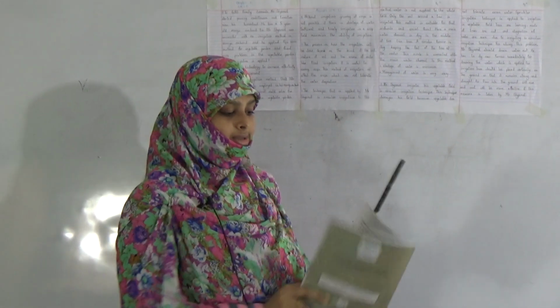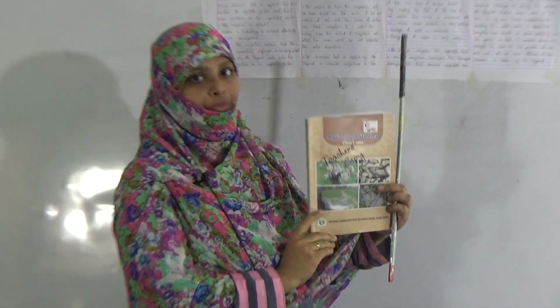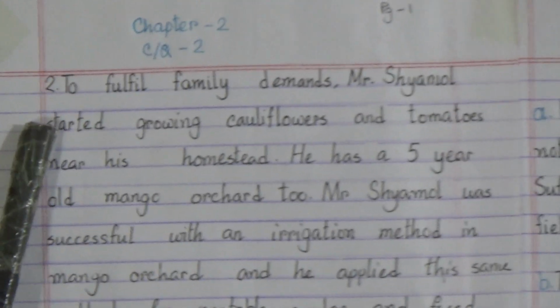Okay, so now come to our lesson. We will do CQ2 from the book. I am reading the question for you. Chapter 2, CQ2. Question number 2.